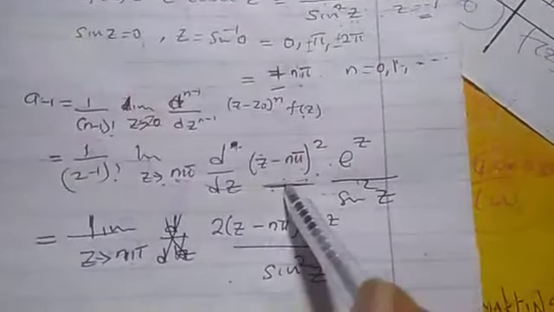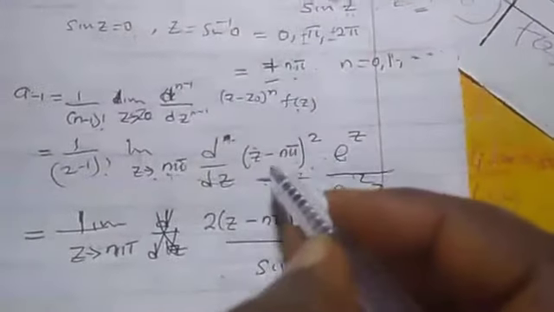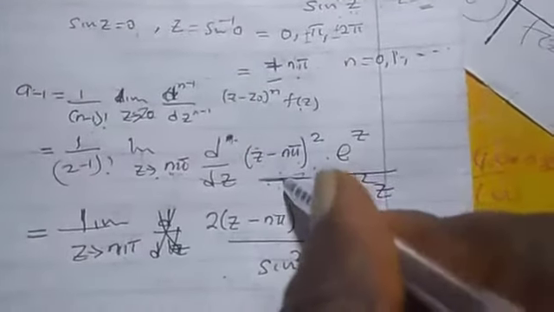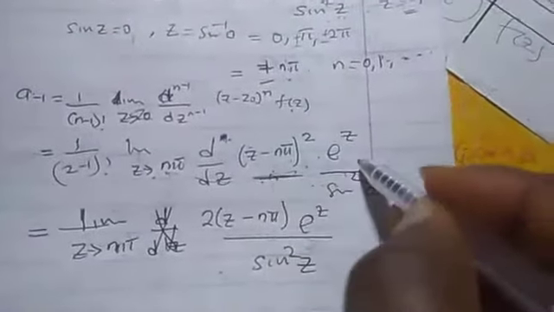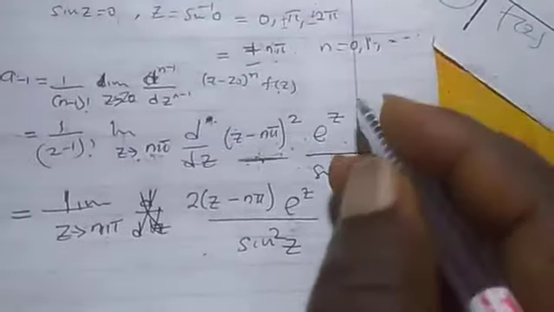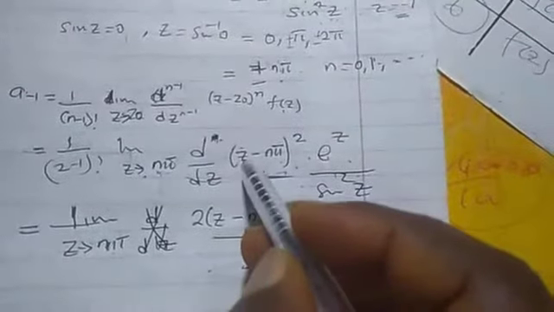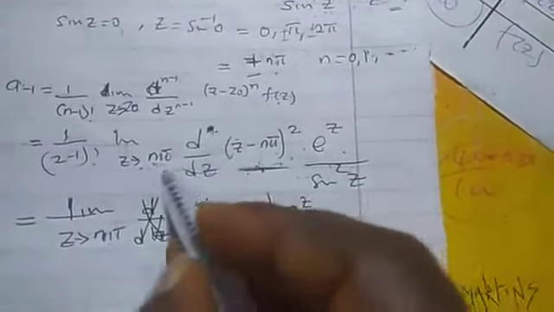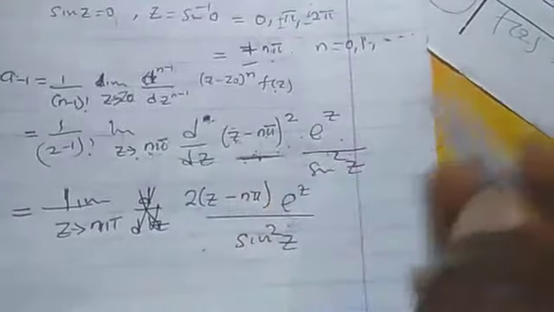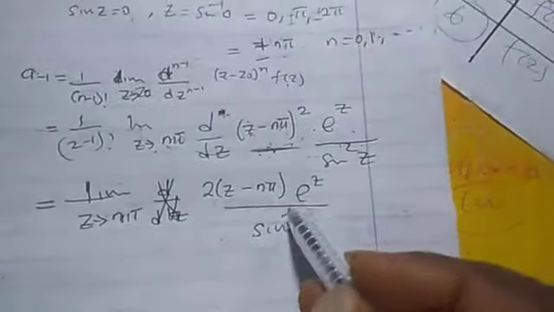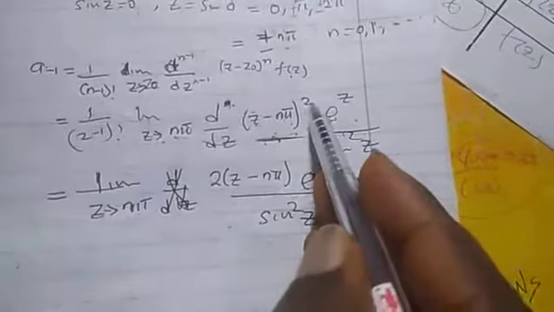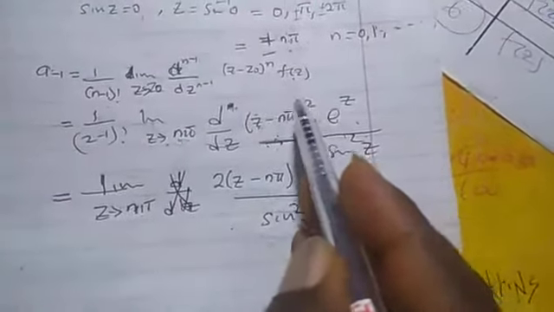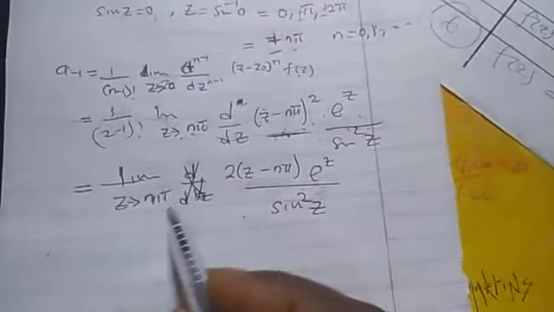Because if I take differentiation, the product rule is u dv. I will first take this before I differentiate this. Let's assume that if I take this, I will differentiate this. It will give me something, let me keep it. But at the end of the day, if I substitute this value to be n pi, minus n pi is 0. So it is gone. So this is what we are going to have left. So we only need to differentiate this. That is all. So that is the best way to do it.